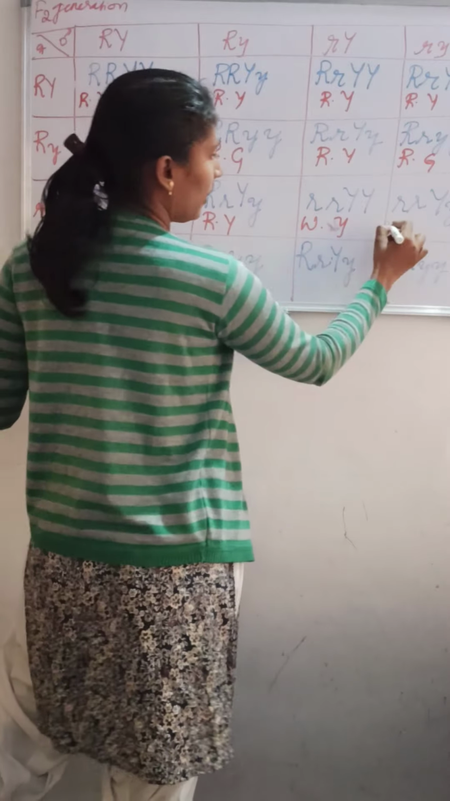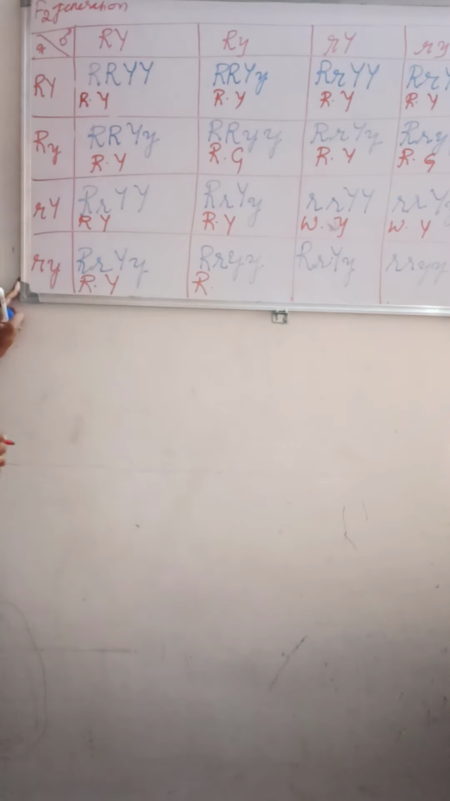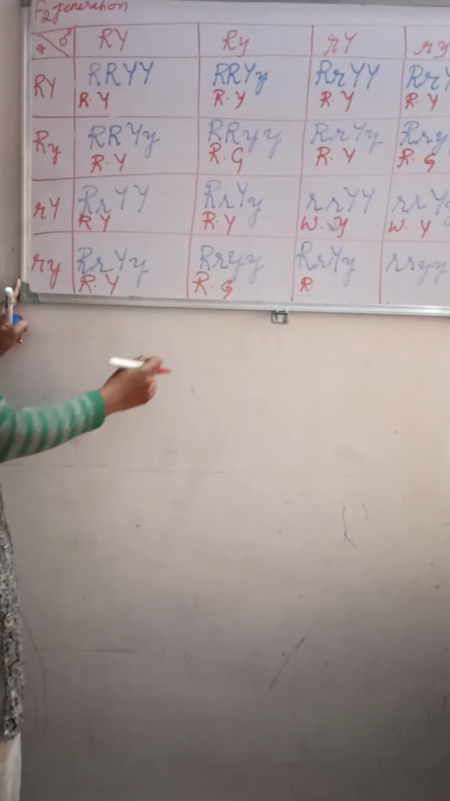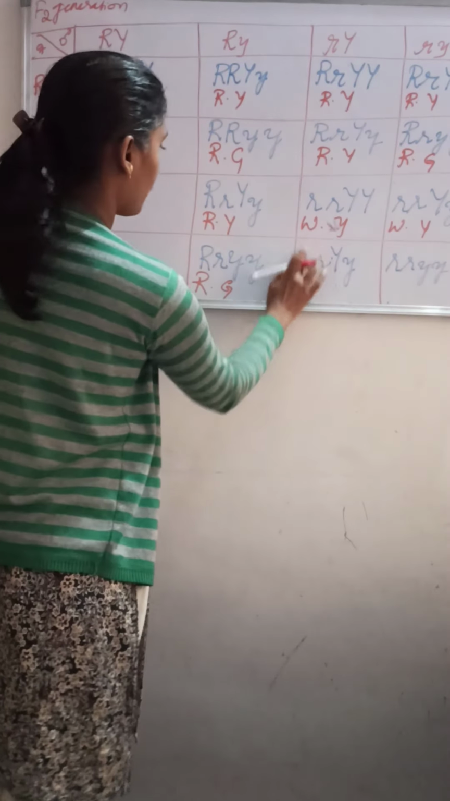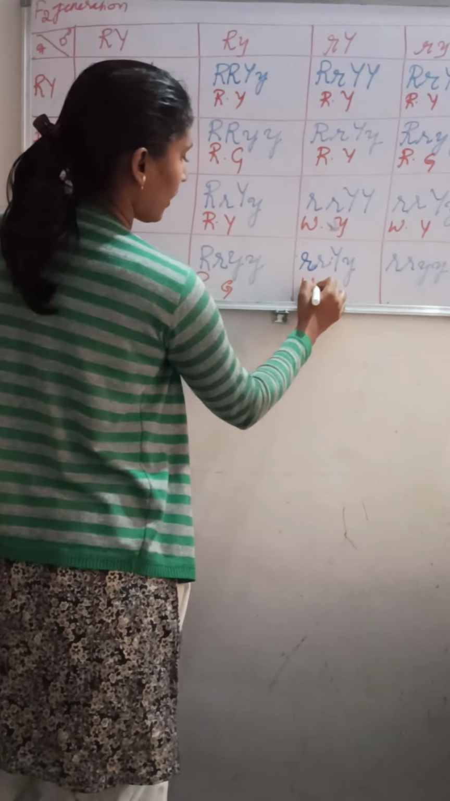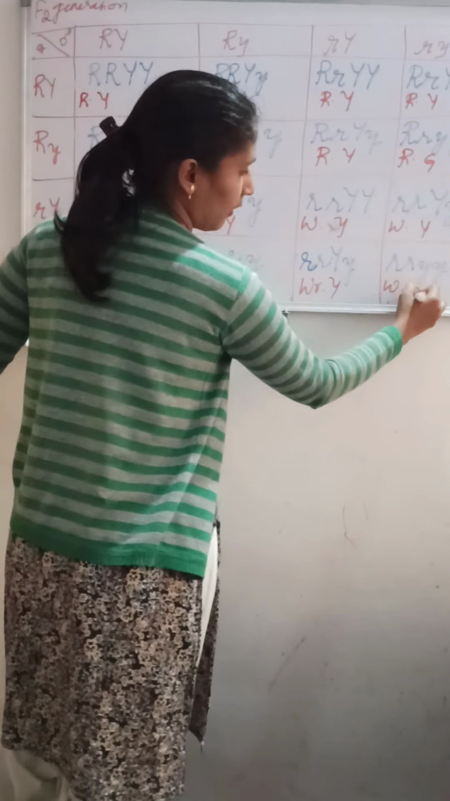Wrinkled yellow. Here wrinkled yellow. Here round yellow. Here round what? It is round green. Here, sorry, this is small r, right? So here wrinkled what? Wrinkled yellow. Here what? Wrinkled green. See how many yellow we got?